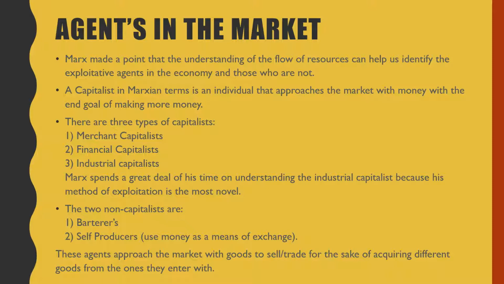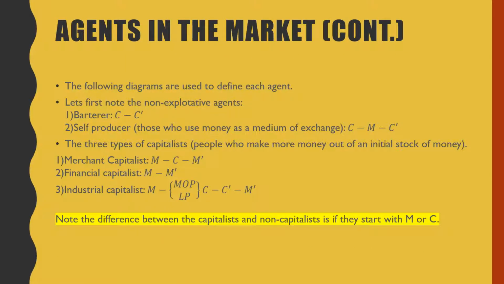These agents approach the market with goods to sell or trade for the sake of acquiring different goods from the one they enter with. The following diagrams are used to define each agent. Let's first note the non-exploitative agents. We have first the barterer, who first enters in with his consumption goods, and he trades it for a different set of consumption goods. Then we have our self-producers, those who use money as a medium of exchange. They first enter in with their consumption goods, C. They turn it into money by going and selling them, and they acquire a different set of consumption goods, as denoted by C prime.